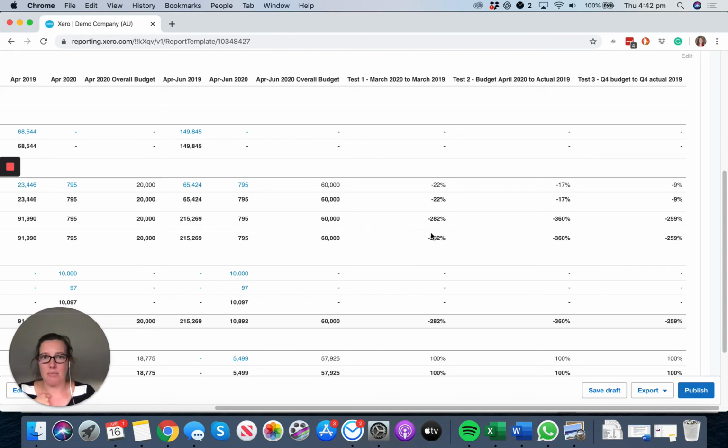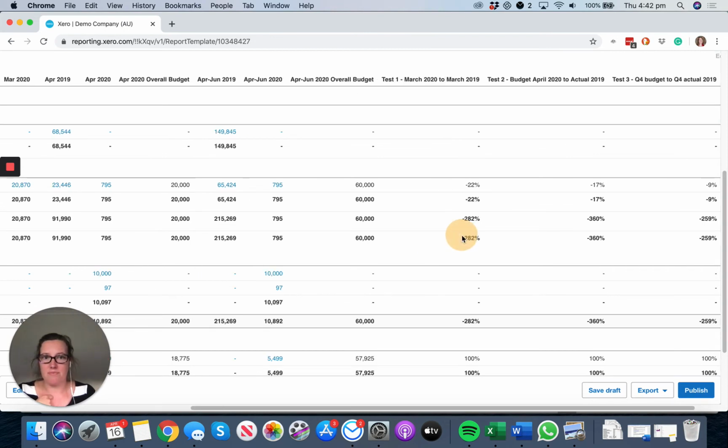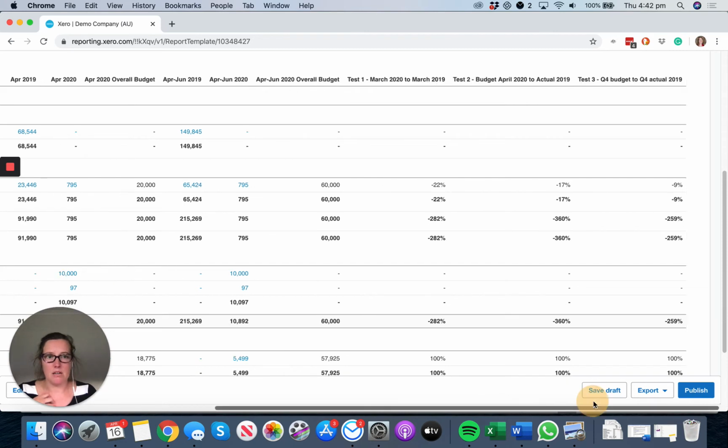Now, I'm looking at this number here. See how this is negative 282,000? It's a huge drop in revenue. Got a huge drop in revenue. This, not so much. Why is that?